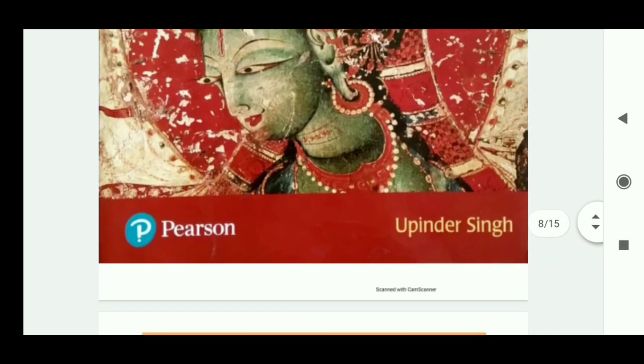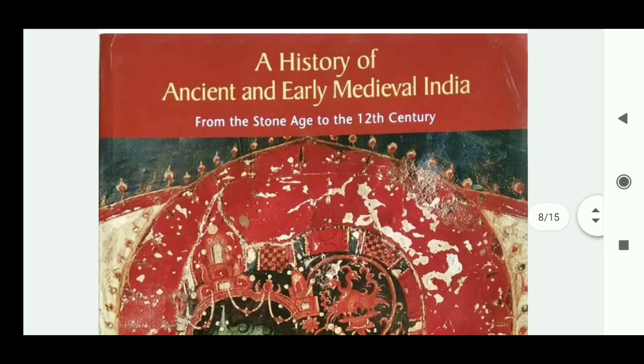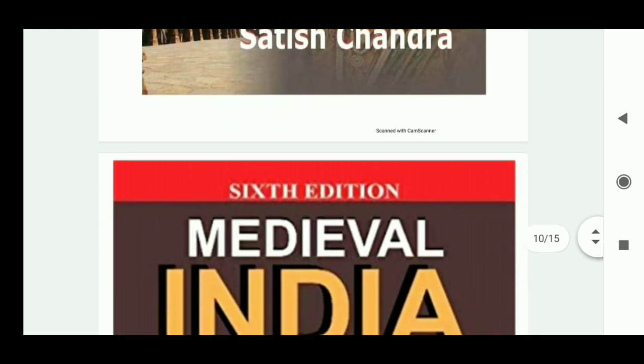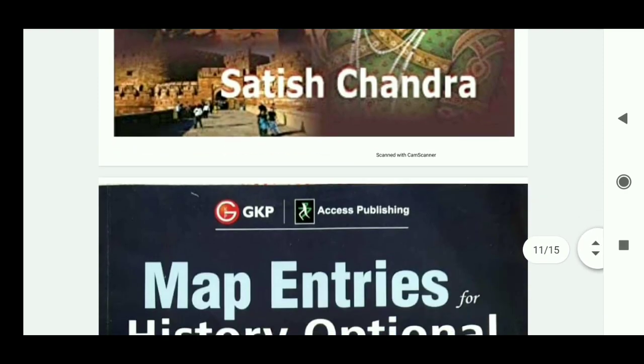The new NCERT and the old NCERT are the base. You have to read them for your GS paper also. For the optional, you have 3 extra books for ancient and medieval history: the Upinder Singh book and Satish Chandra Part 1 and Part 2. So these 3 books will suffice, and here the ma'am told you that you have to read less and retain more.